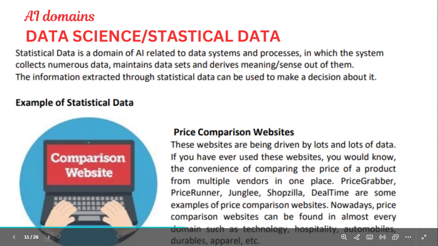And for applications or examples, you have price comparison websites. You can write about Netflix and YouTube, how they give recommendations, and Instagram and Facebook, how they give friend request suggestions for you. All this comes under data science or statistical data.